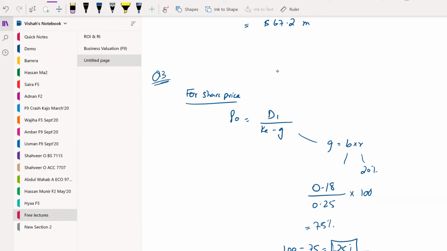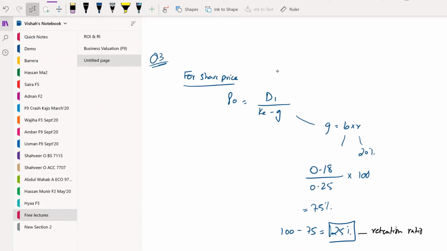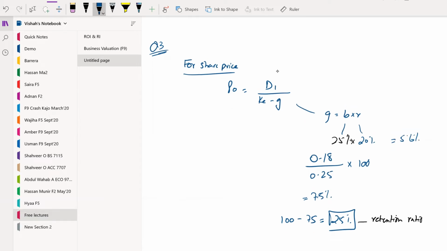What does the retention ratio say? Retention ratio says that this is the amount that is retained by the company and has not been paid out as a dividend to the shareholders. So 25% into 20% would give us a growth rate of 5.6%. Now computing the KE,